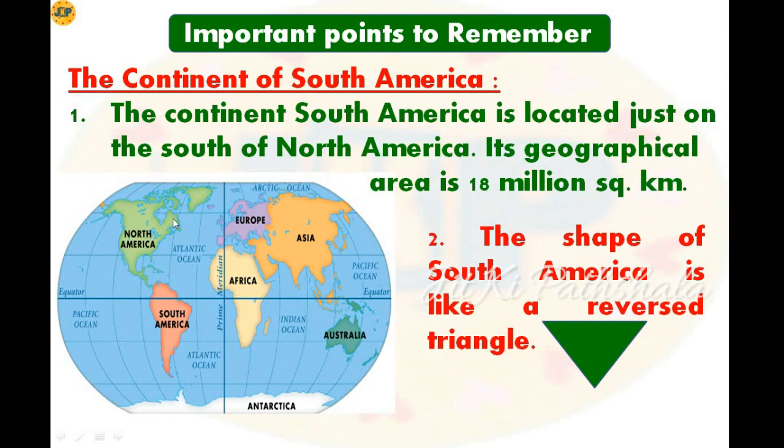So this green color represents North America while this pink represents South America. So South America is located to the south of North America, and the geographical area of South America is only 18 million square kilometer. Point number 2, the shape of South America is like a reverse triangle. So here you can see I have shown you a reverse triangle. The continent South America is compared with a reverse triangle because here the upper part is very broad while the lower part is very narrow, like here we can see in the reversed triangle.